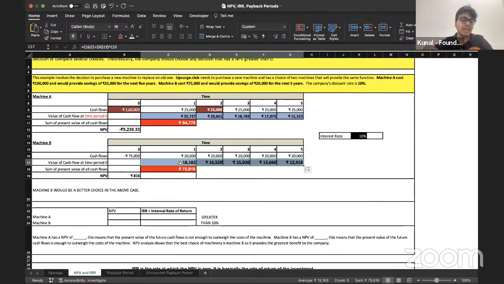And since everything is standing at time period 0, what you need to understand is कि आपका सिर्फ 75,000 जा रहा है, 75,000 is going out, but 75,816 is coming in. So net you're making a profit of 816 rupees. Alright.